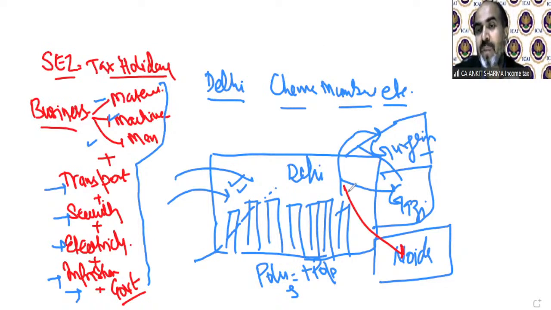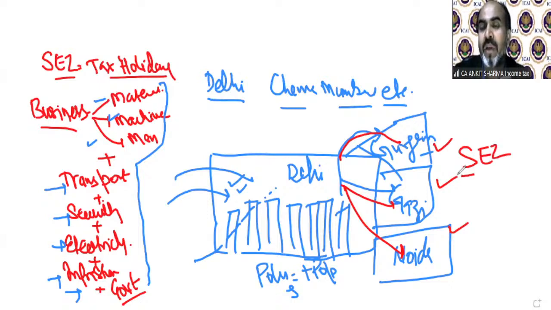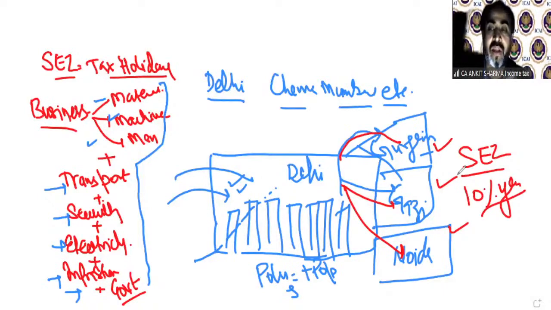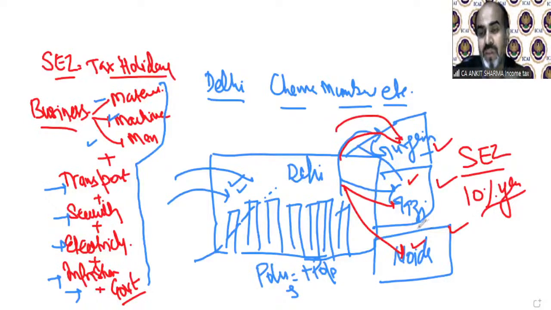So the income tax department does this: if you are opening a unit in Gurgaon, Ghaziabad, Noida, or some places, we will declare it a special economic zone. You can have your profit exempted for the next 10 years. This is the huge advantage provided by the government. So due to these advantages, people are trying to shift their units to these places. So what happened?